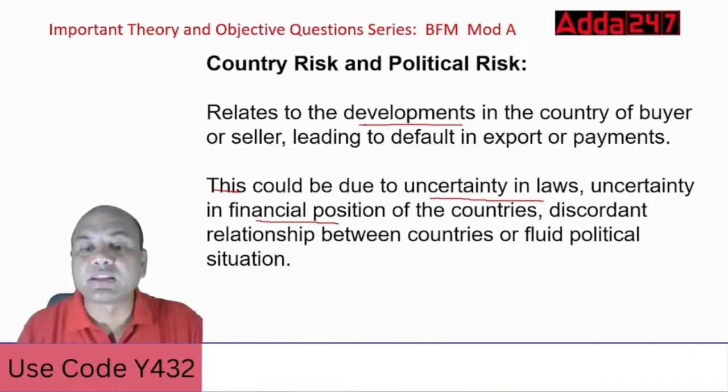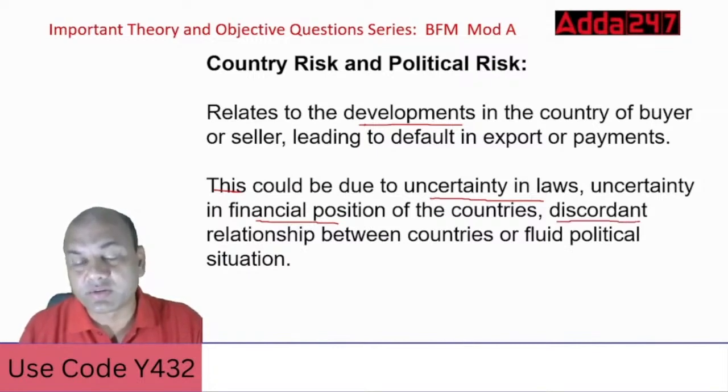So discordant relationship between the countries means friends and foes, going against each other. Okay. Discordant means cross relationship. And fluid political situation. Fluid means what?